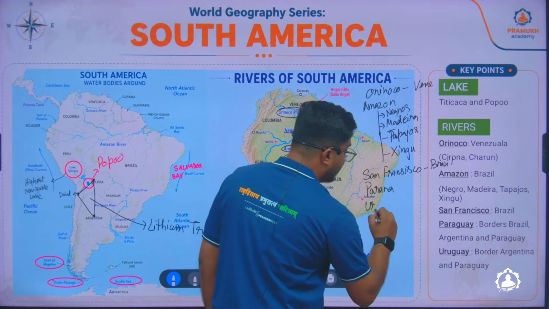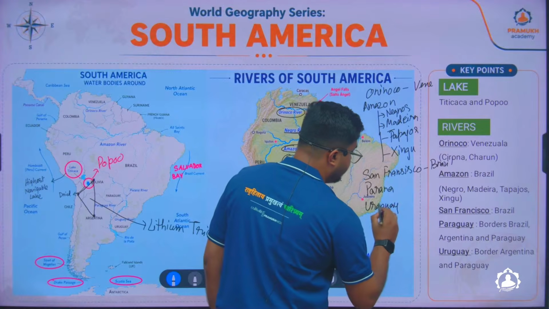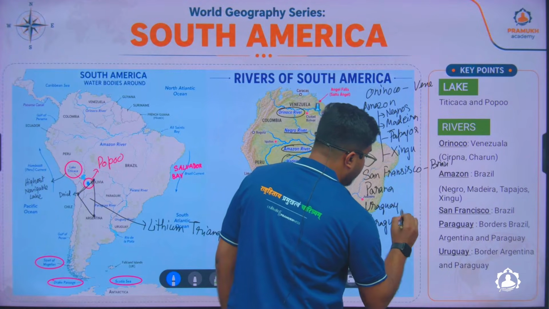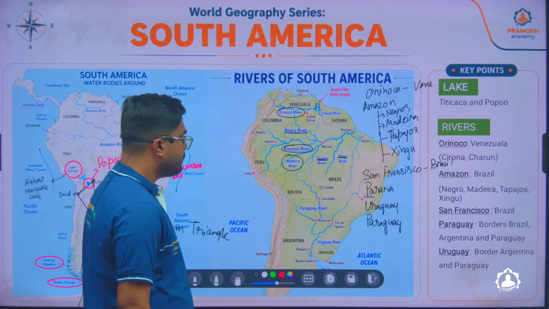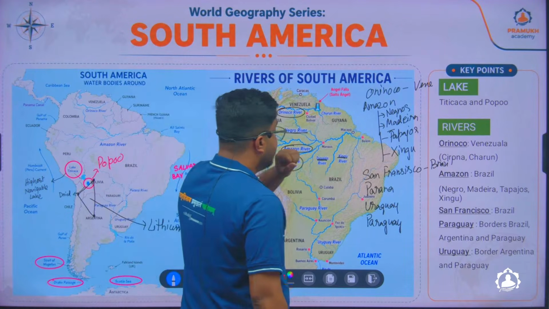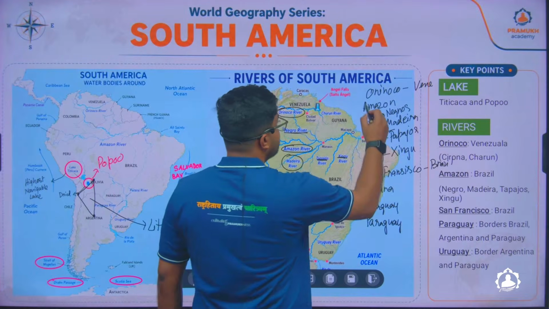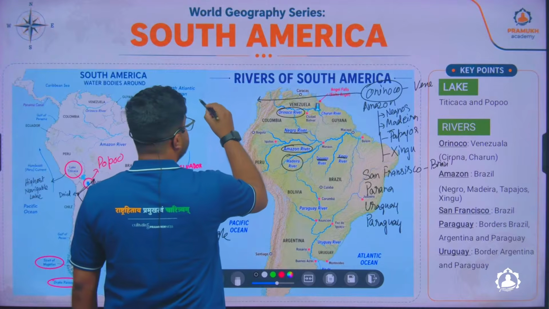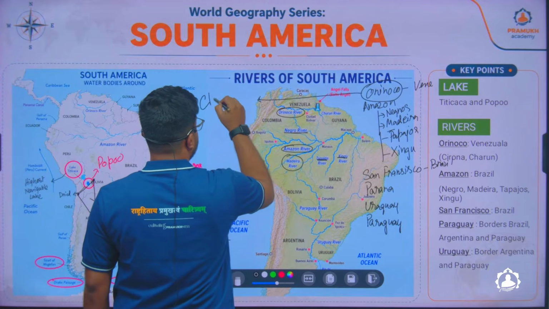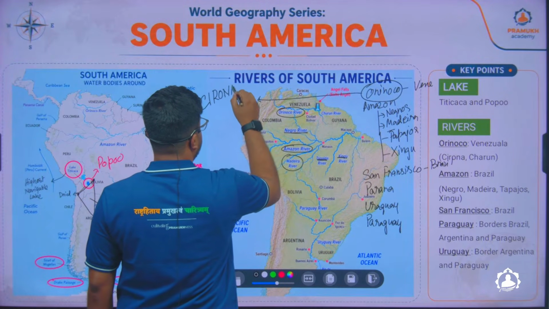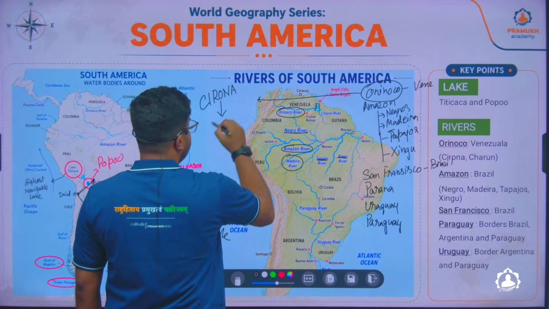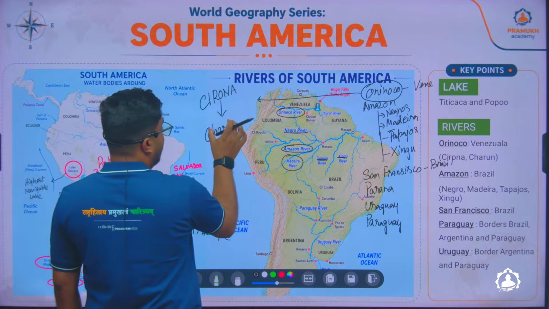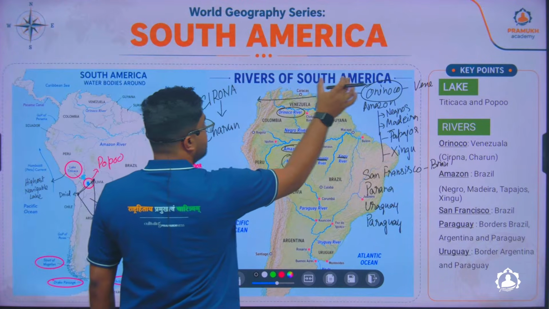Then you have the Uruguay River. Then you have the Paraguay River. And here, if you look into this, the Orinoco River has a tributary called the Caroní. And this Caroní has a tributary called the Churún. Okay, so Churún falls into Caroní, Caroní falls into Orinoco.